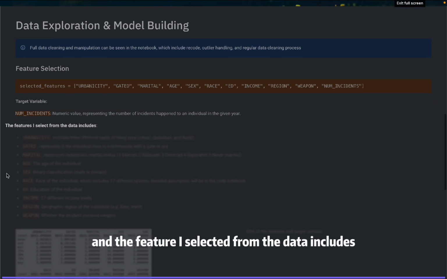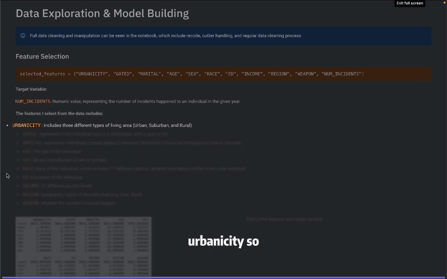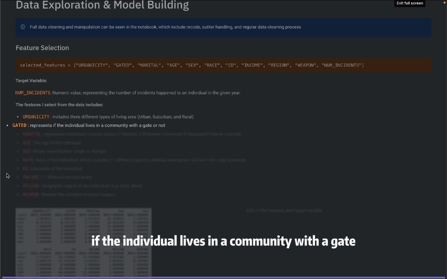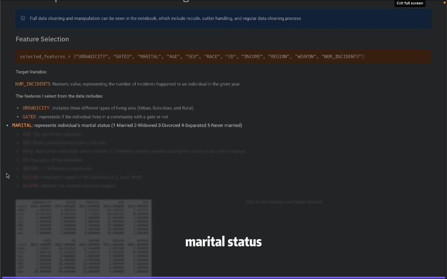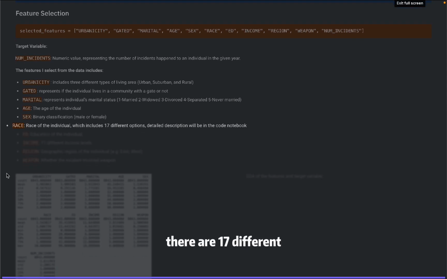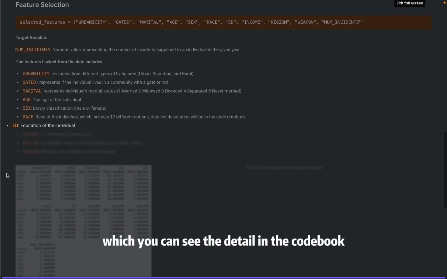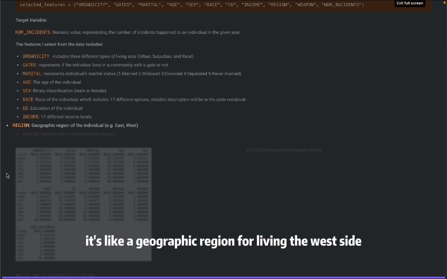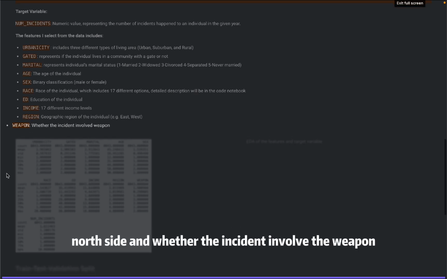The features I selected from the data include urbanicity, so whether you're living in a rural or urban area; whether the individual lives in a community with a gate or no gate; marital status, so if you're married, widowed, divorced, etc.; your age; the sex, which is a binary classification, male or female; and race, where there are 17 different levels coded in the dataset, which you can see in detail in the codebook. Also the education level of the individual, 17 different income levels, the region, a geographic region, whether you're living on the west side, east side, or north side, and whether the incident involved a weapon.